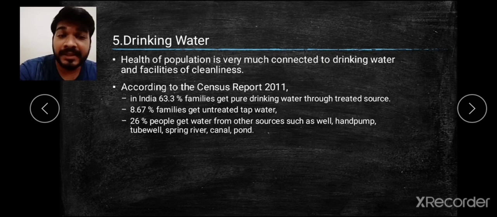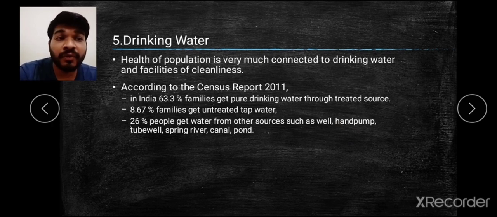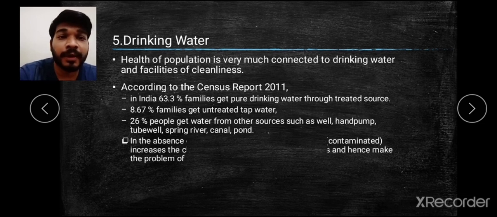Then 26% of people get water from other sources, like wells, hand pumps, tube wells, springs, rivers, canals, and ponds. So these are the other sources of water which they get, and 26% of people are living on these.